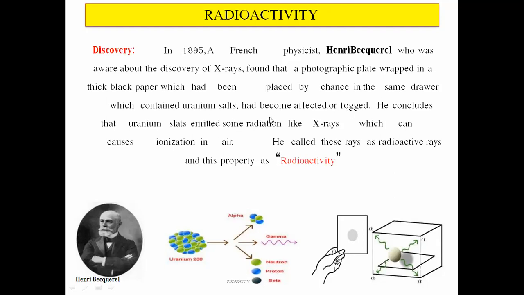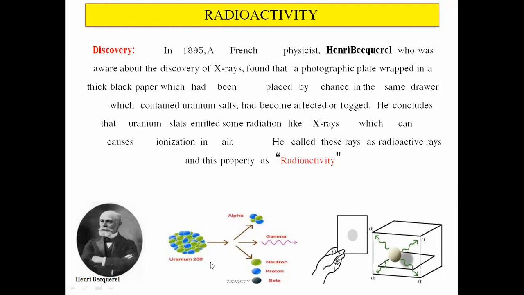So he called those rays emitted by the uranium salts X-rays, which can cause ionization of the air. He called these rays radioactive rays, and this property of releasing radiations from elements or atoms is known as radioactivity.